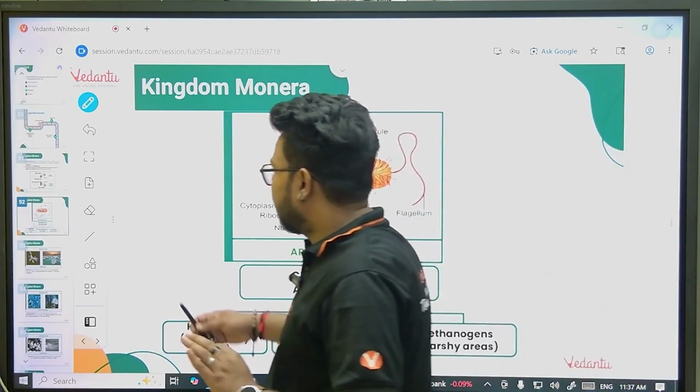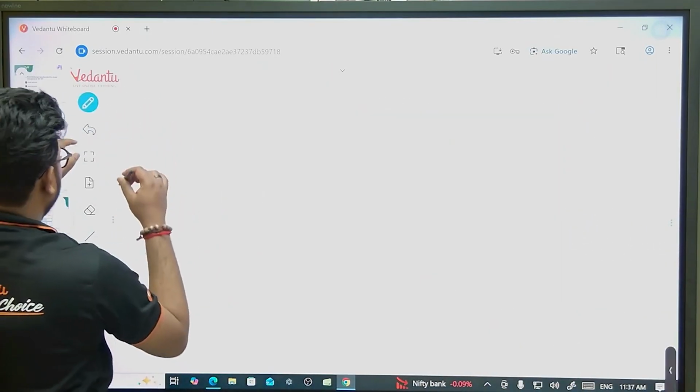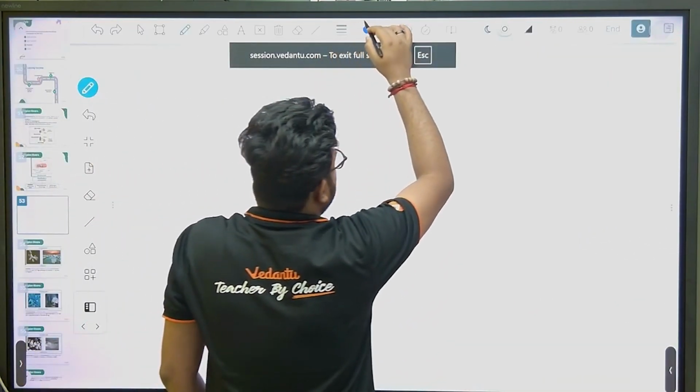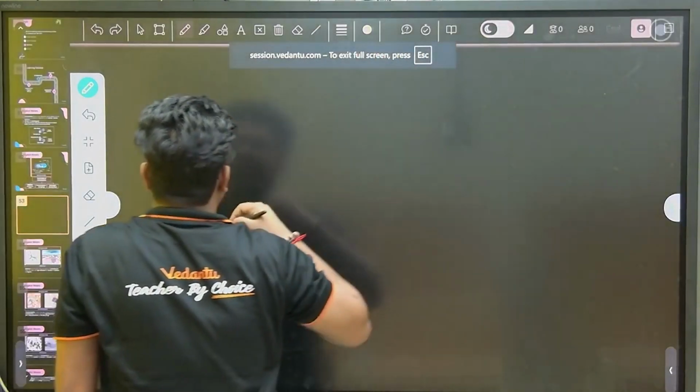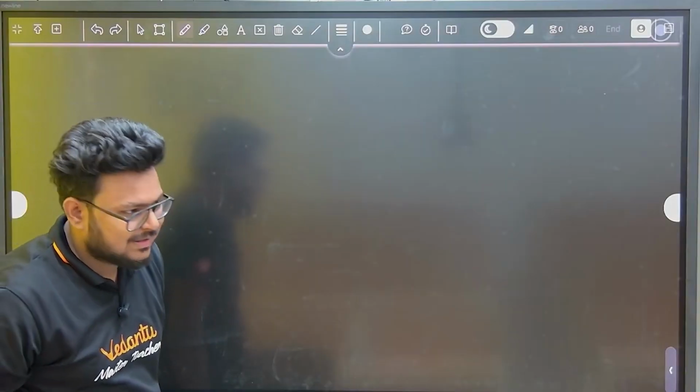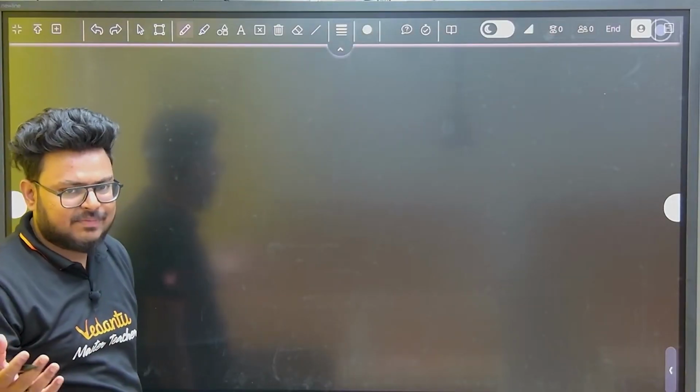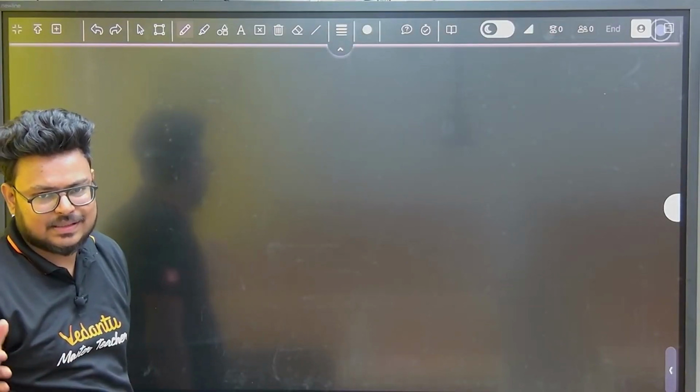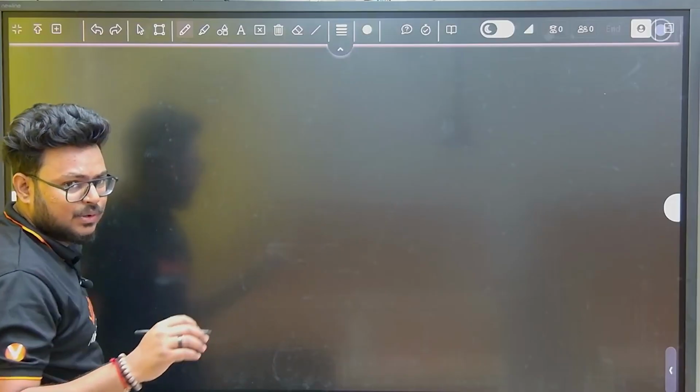Now, if I start with Kingdom Monera, basic things first. Basic characters, you guys say omnipresent and all. Shape I'm not covering right now. Shape, we know there are 4 types: coccus, spirillum, bacillus and others. I'm coming to characteristics.